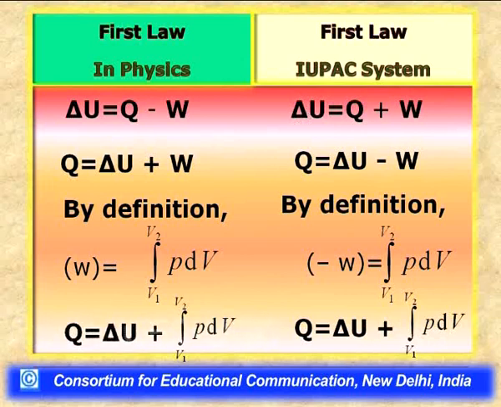Now the question arises, does any method exist by virtue of which we can determine the absolute internal energy of the system? The answer to this question is simply no. We cannot determine the exact amount of internal energy associated with the system. Why can we not determine it? The reason lies in the definition of internal energy itself. Let us first consider what the total energy of the system is, to understand what internal energy is.